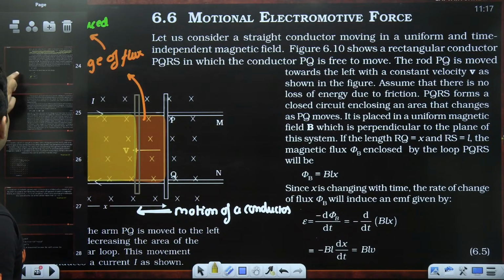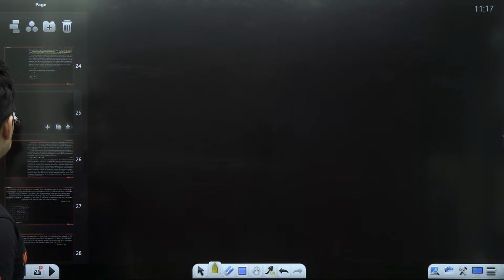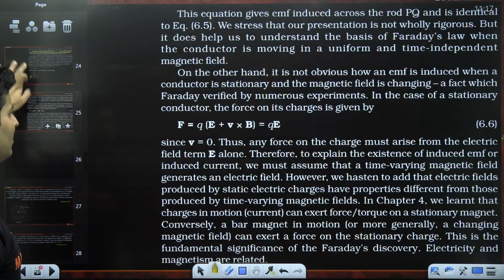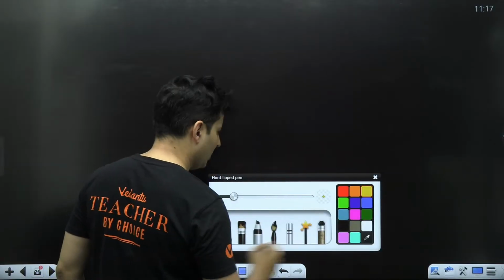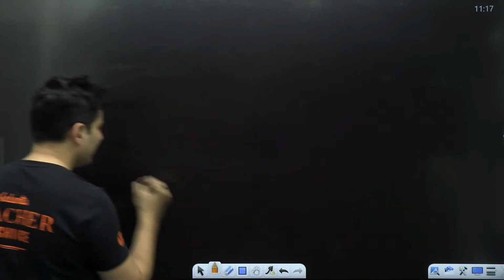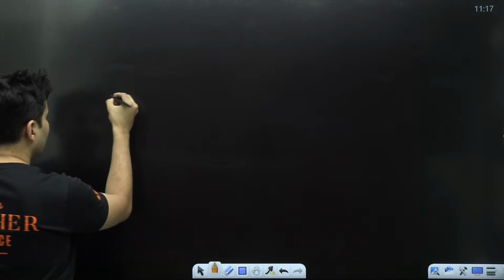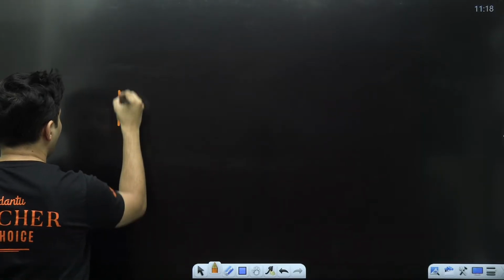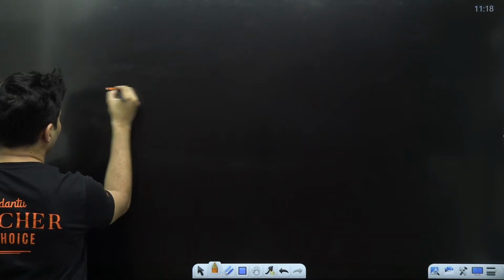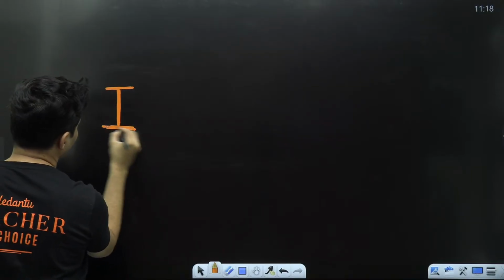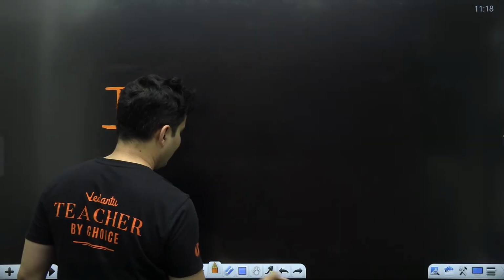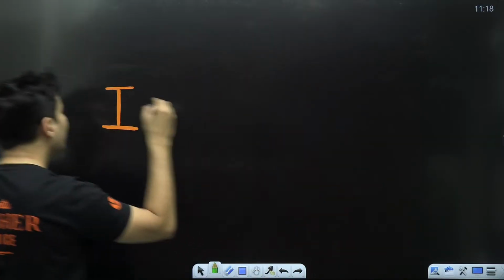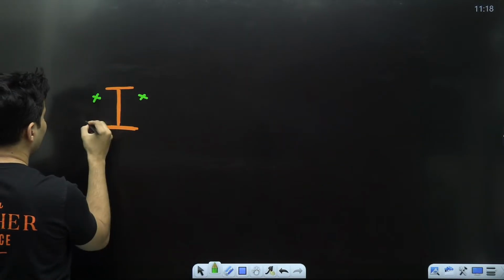Now imagine this. This explanation and all that is not needed. Don't worry about it, I'll explain it to you in a bit. Imagine this is the axle of a vehicle. This is the wheel. It is just going on a road. Imagine Earth's magnetic field is there, like this.